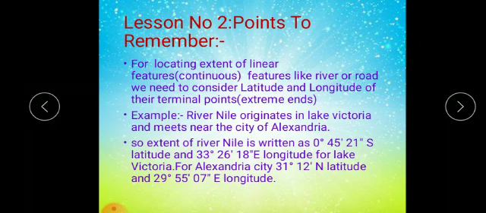So if you want to locate Australia, the area is big because we want to locate the extent of Australia as a continent, not only a place. In that case, we have to consider two parallels and two meridians. But if you want to locate a single place, suppose Nagpur, we consider one parallel and one meridian. If the area becomes bigger, we consider two parallels and two meridians. But what do we study in today's lesson? Let's move ahead.